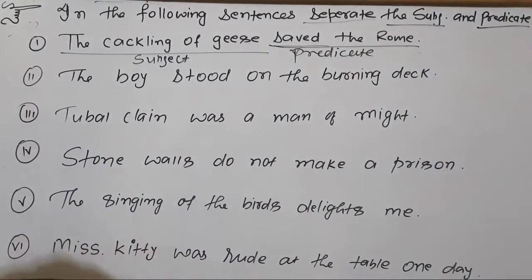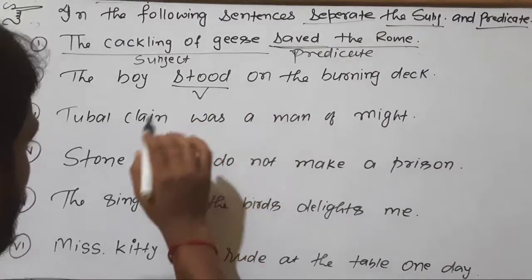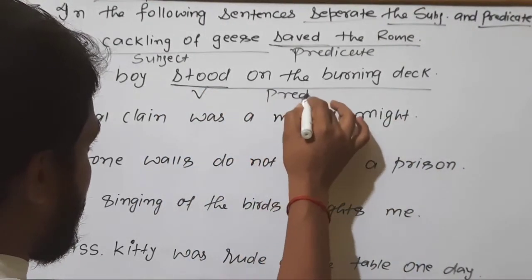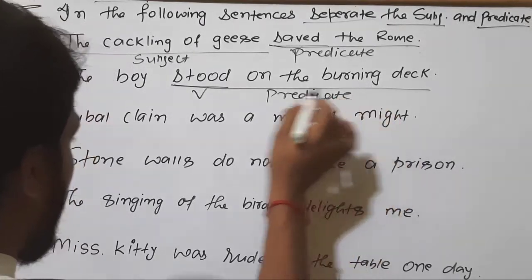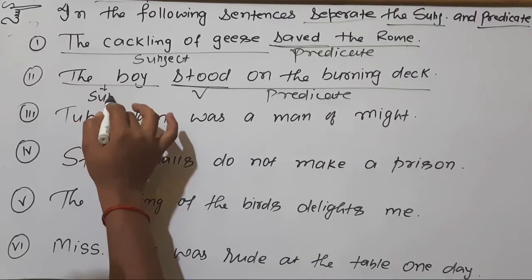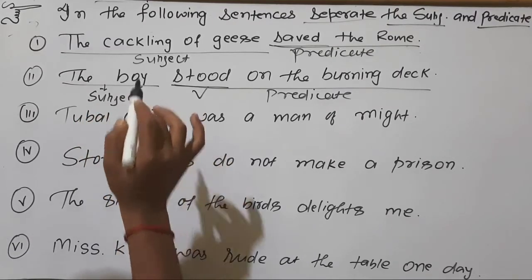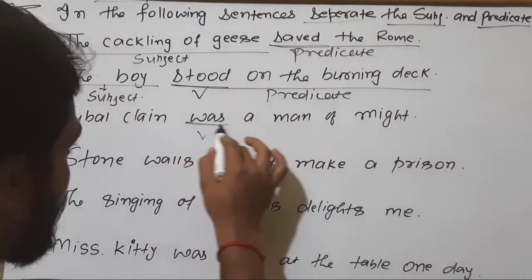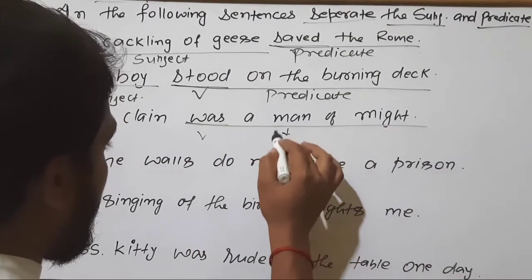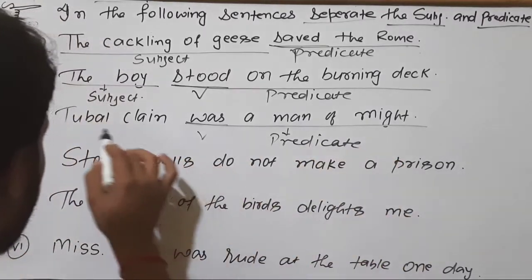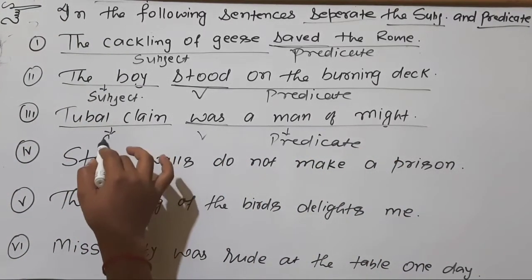See, in the next question, where is the verb? This is the verb. So this part will be called predicate and this part is the subject. Third number, this is the verb, so this part will be predicate and this will be subject.